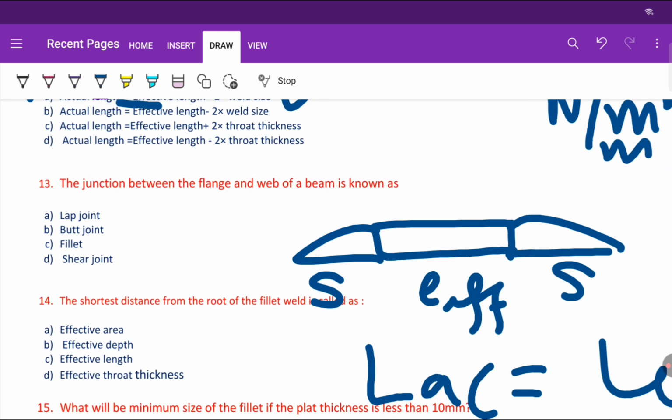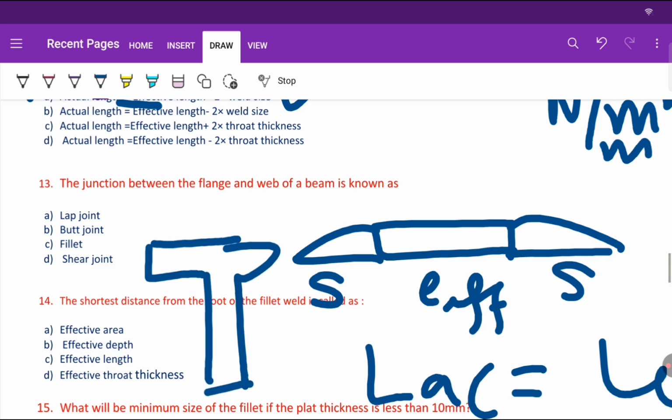Okay, now let's move to the next question. The junction between the flange and web of a beam is known as. So this is our T section, right? T beam, right?